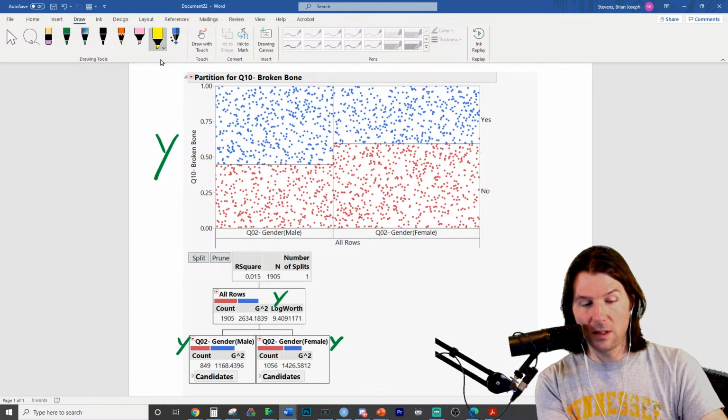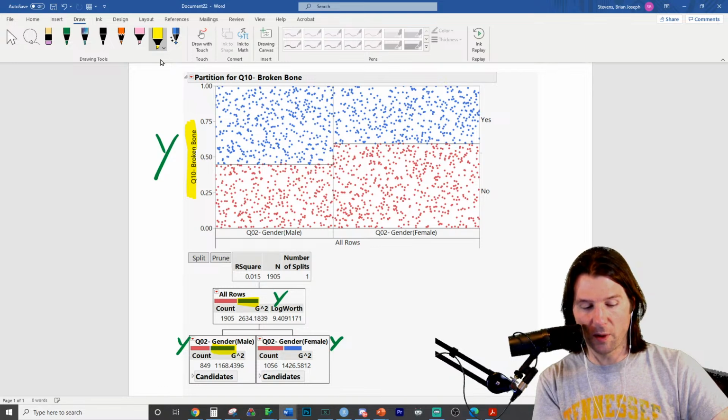Please note, this is how many people have broken a bone, and so when we're looking here, these are the people who have broken a bone, yes.